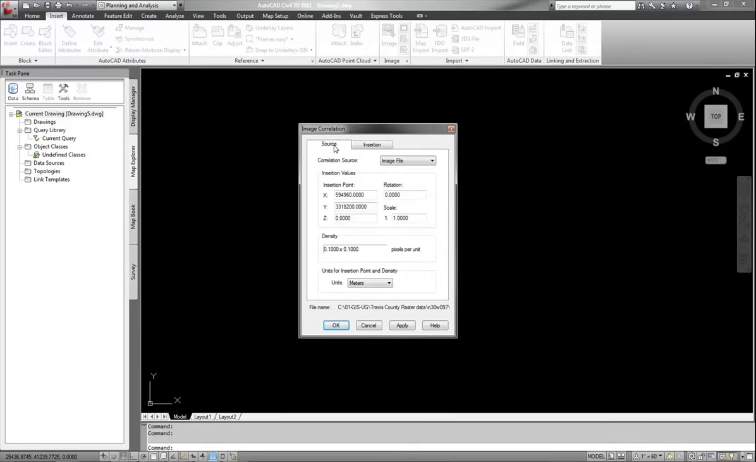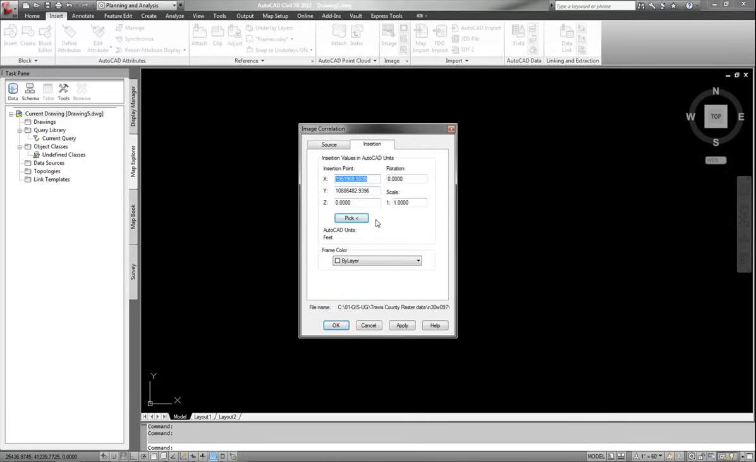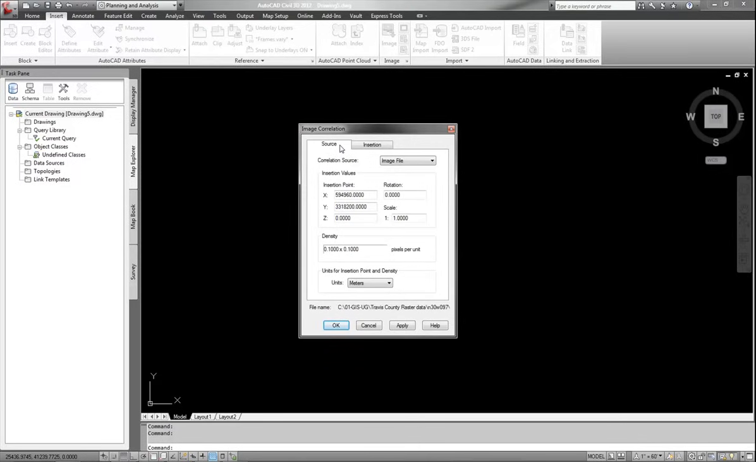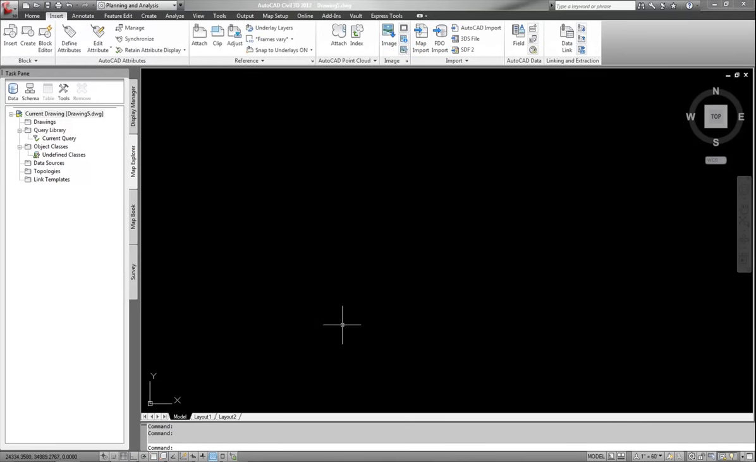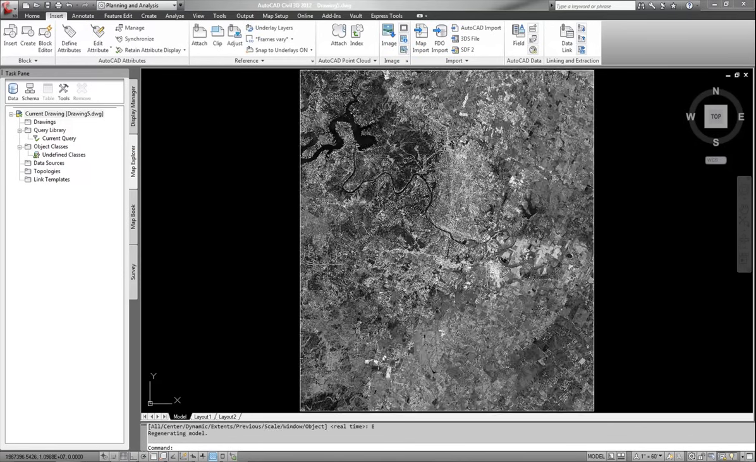So in this particular case, I don't have to mess around with any of these settings. There have been some instances in my time playing with this where I actually had to change the point density, insertion point, and density of the units, and pick the value for my insertion point, just so I could get this to work right. But in this case, it works just fine because the creation source comes from the image file. So I hit OK, zoom extents, and there's my image.